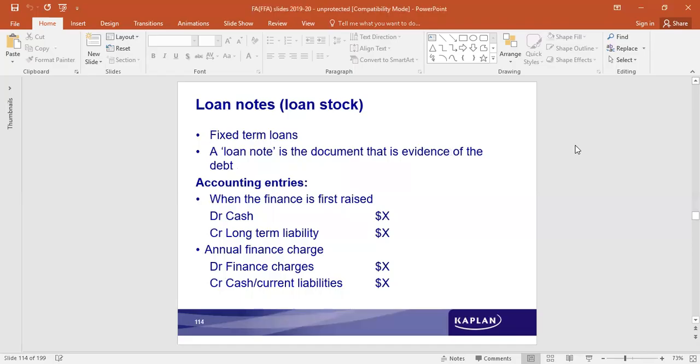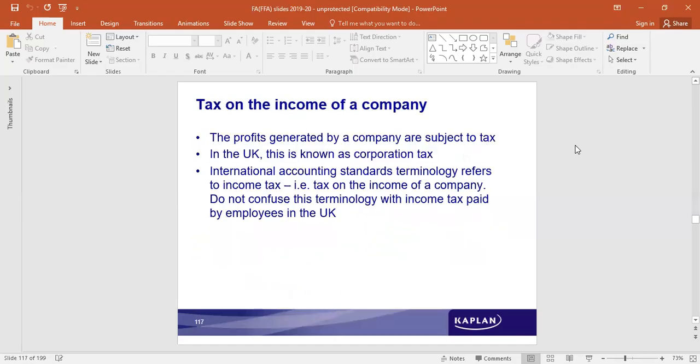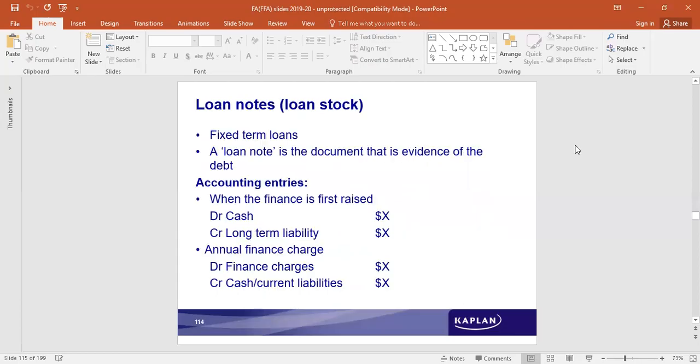Another type of capital is debt capital. So what are the different types of debt capital that can be raised? Fixed term loans. A loan note is the document that is the evidence of the debt.